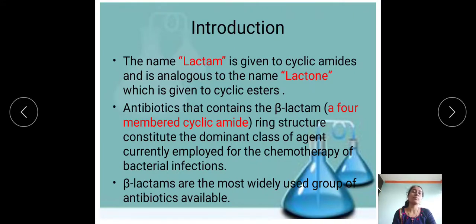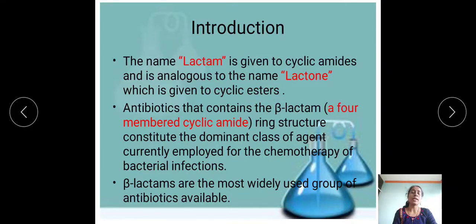For example, if there is a cyclic ring with oxygen as a heteroatom, and we attach a double bond O adjacent to the oxygen heteroatom in the cyclic ring, that is nothing but a lactone, which is the name given to cyclic esters.